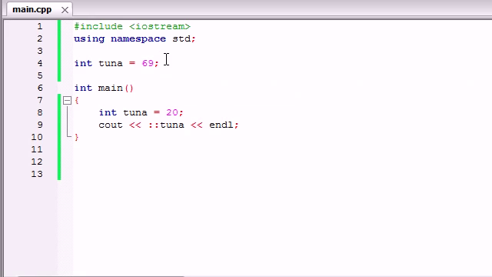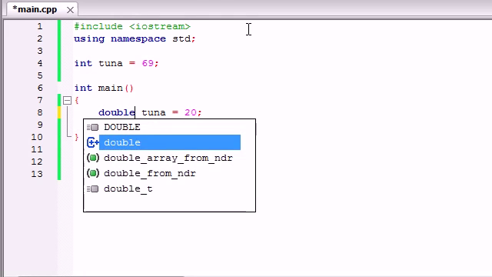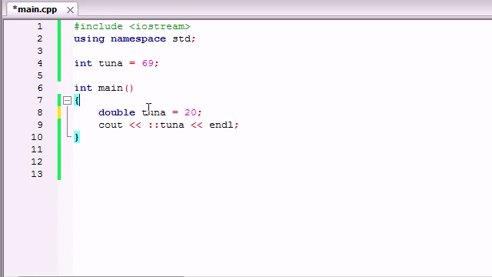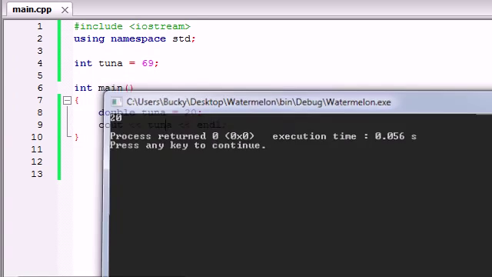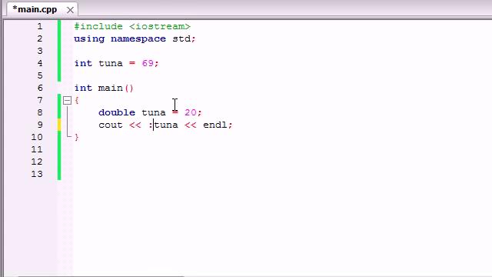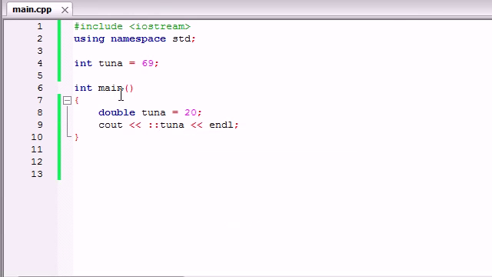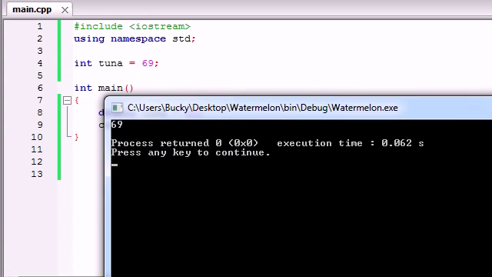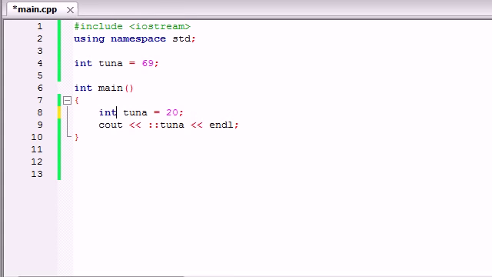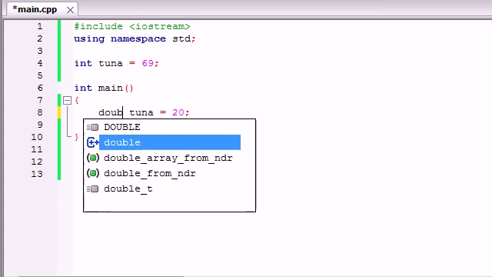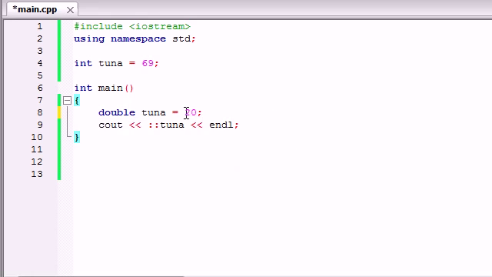And the reason people actually do this is because when they have variables with the same name of different data types, that's when it comes in handy. So for example, if you had an int tuna and a double tuna and you ran it, it would use the double tuna, which is 20. But if you use that colon colon, which is called again the unary scope resolution operator, if you're taking a test or something, then it uses the 69. So I just don't want to show you guys if you're stupid and put int twice. People typically write variables with the same name whenever they're using different data types. So just wanted to point that out.